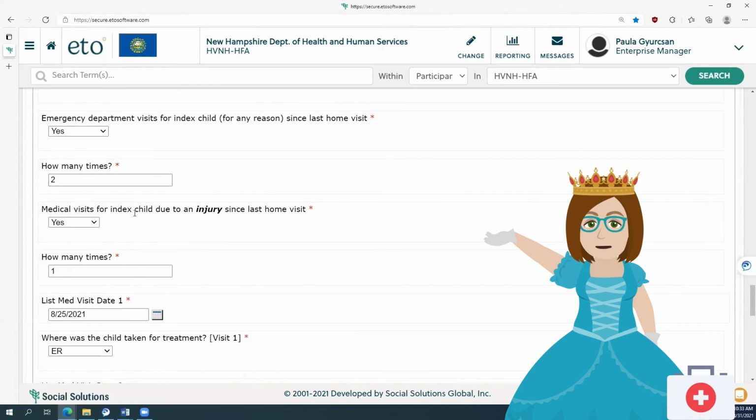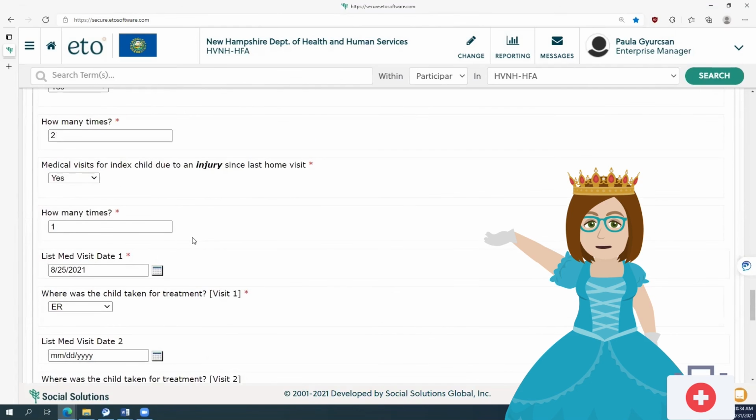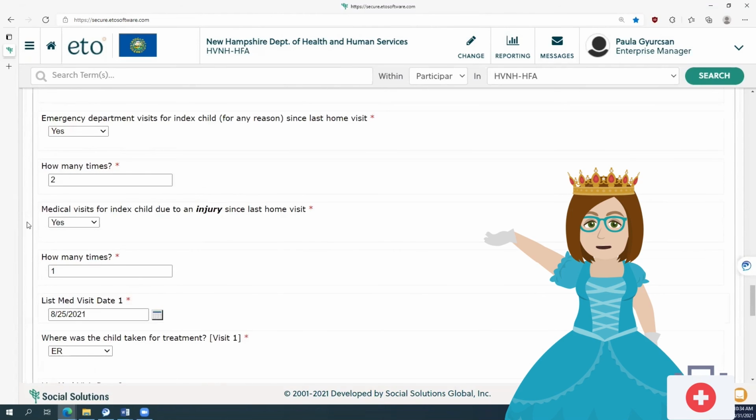Medical visits for index child due to an injury since last home visit. I said yes, related to the incident rolling on down the step. How many times? Only 1, because the other visit was related to having a fever. So I listed the date here and where the child was taken. When you're documenting here, it's important to remember that medical visits right here is only about injury. So think to yourself, is this an injury or is this an illness when answering this question?